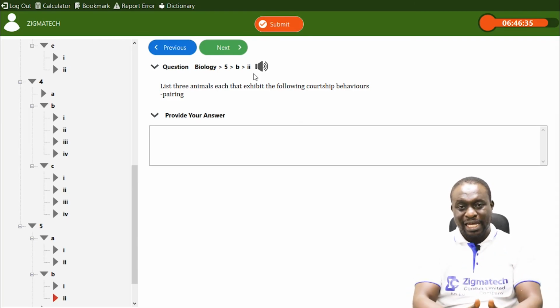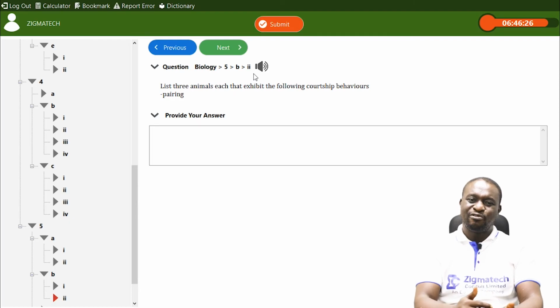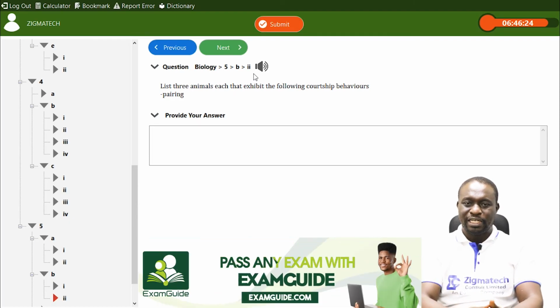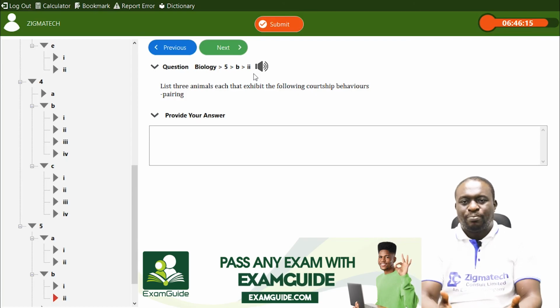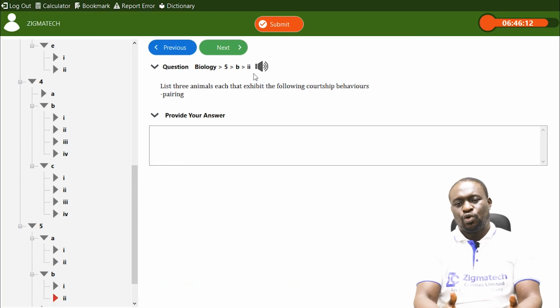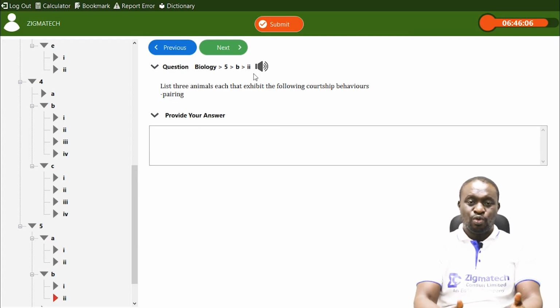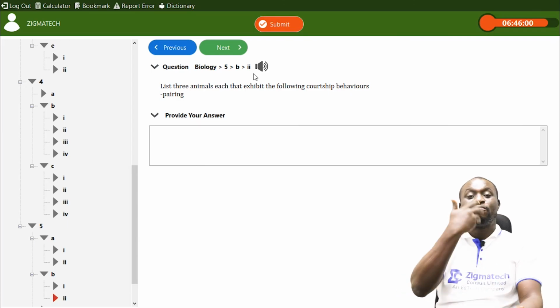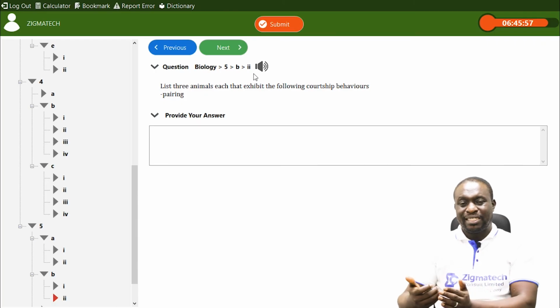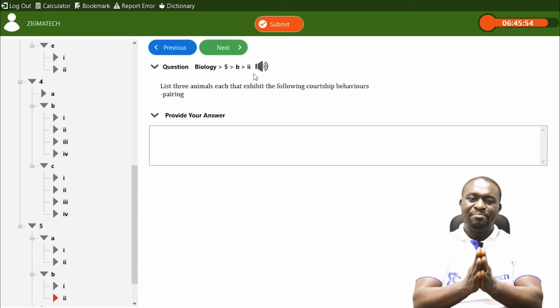The same thing also occurs in termites. For the reproductives, once in a while, a male reproductive and a female reproductive pair together, and they fly out of their termitarium or colony and go to any suitable place. Once they establish a suitable place, they mate and then raise their own colony. That is another aspect of pairing. Also in humans, pairing takes place. A man will leave his father and his mother and cleave to his wife, and they shall be one, and raise a family of their own. So they are separating from a group in order to form a mating pair.